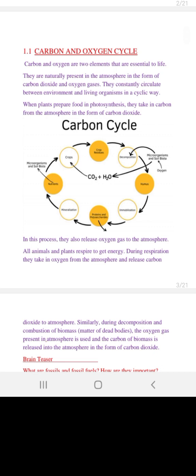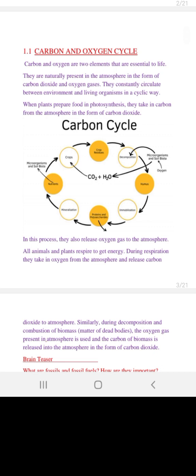In this process of energy transformation, or glucose formation, or photosynthesis, they will release oxygen. We, the living creatures, will use oxygen for our breathing purposes. That is how carbon and oxygen are transported from the atmosphere to living, from non-living to living, and vice versa. Plants are autotrophs. They prepare their own food by the process of photosynthesis.